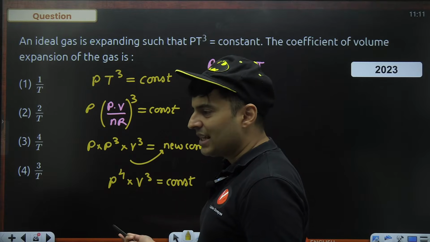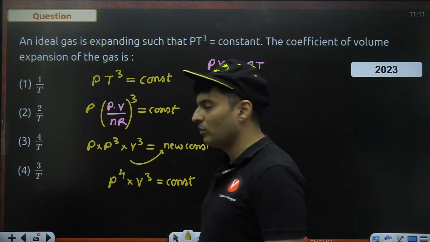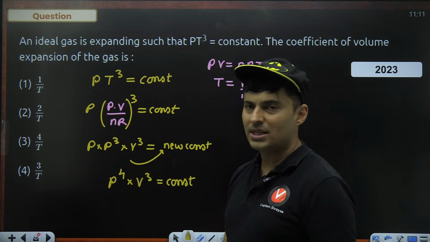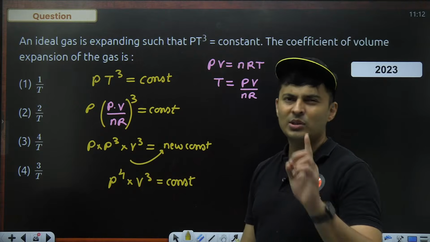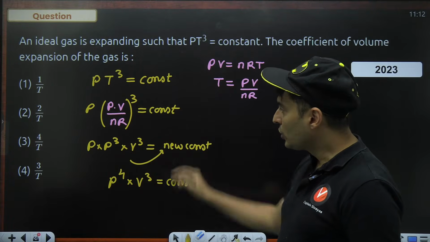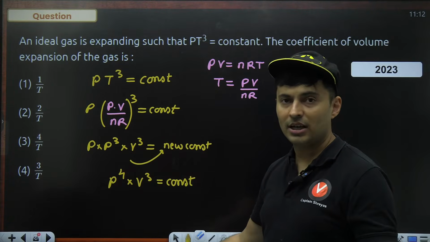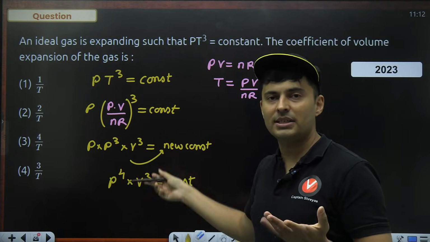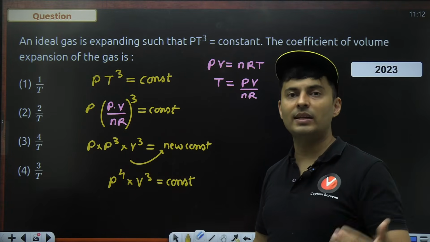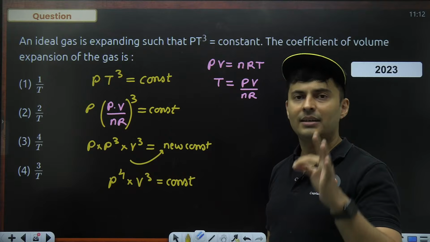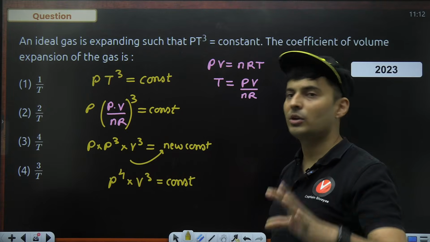Can I get the thermal expansion answer just with pressure and volume? No, that I will not get. So doing this will lead us nowhere. A lot of people just substitute temperature and try to get it in PV raised to gamma form, and they feel that they will get the answer, but that is not true.